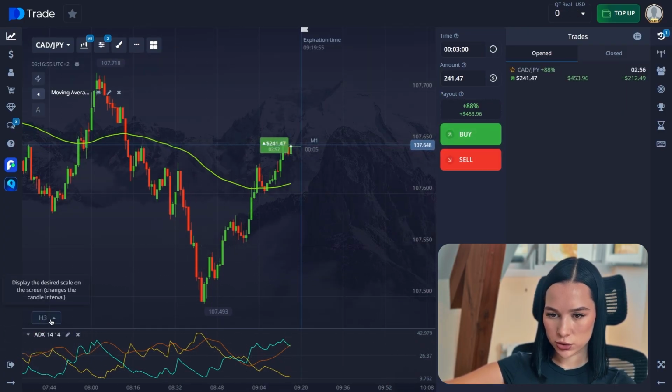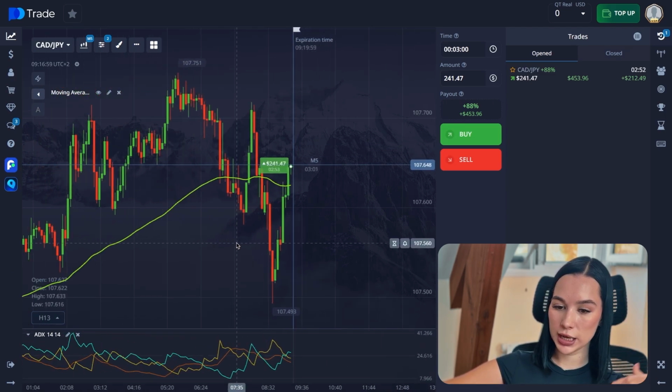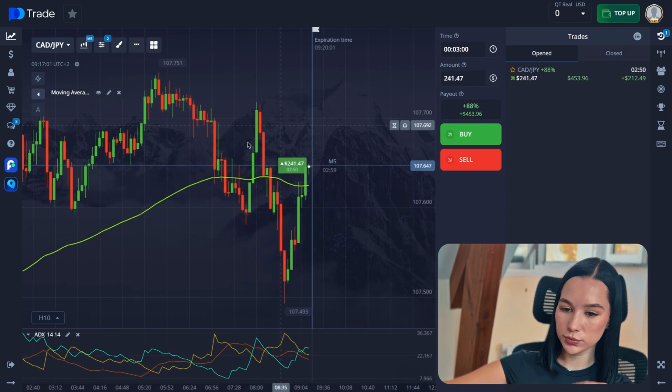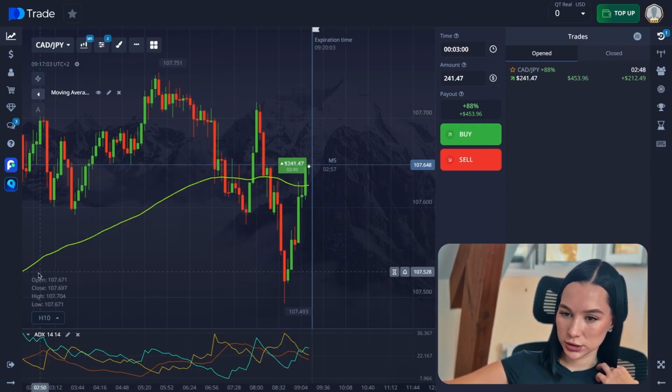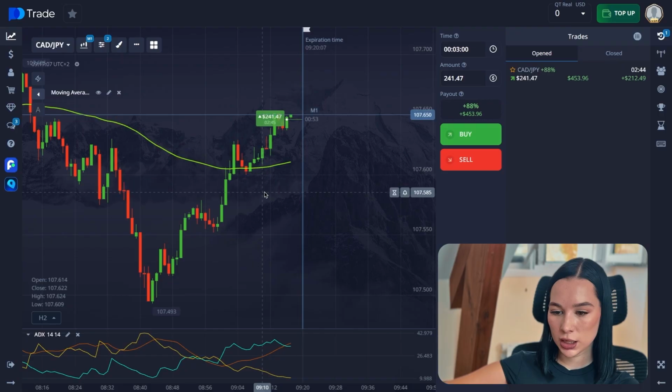Let's also check it out on the time frame M5. Yeah, it's looking pretty great. The resistance level is here. Is the upward trend going? Let's come back to the M1 time frame. On the M1, we can see the same.